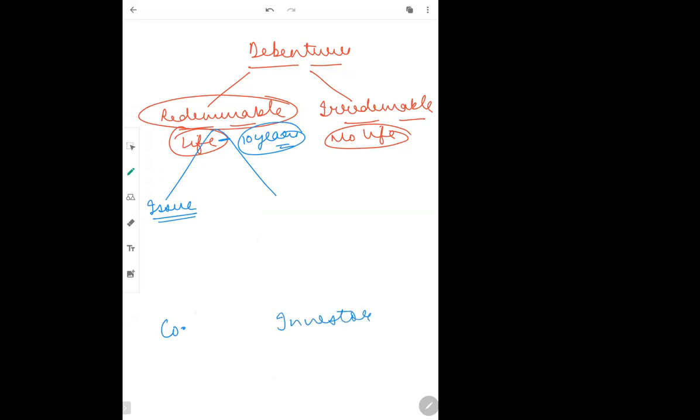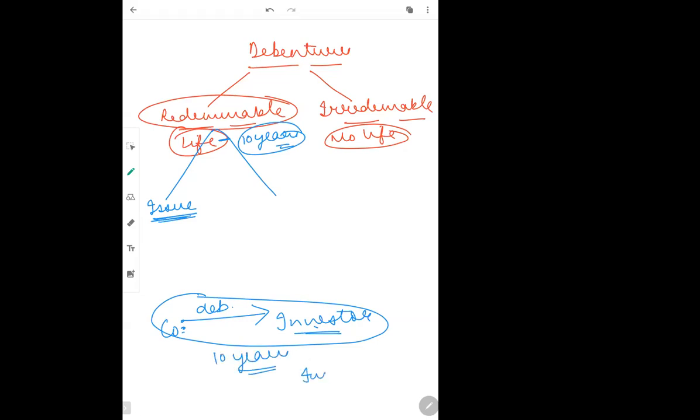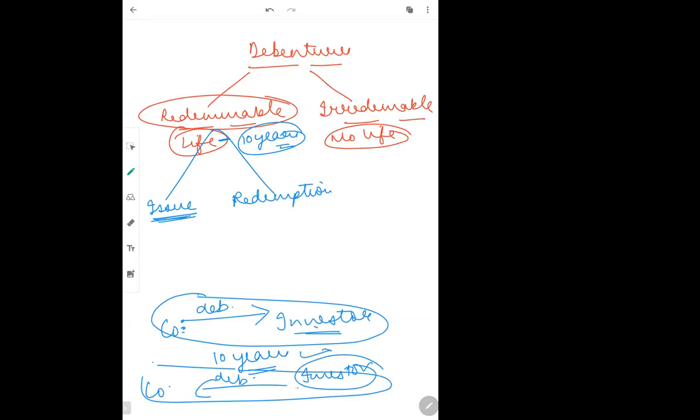First of all, what will happen is the company will give debentures to the investor. इस प्रोसेस को, this process is known as issuing of debentures. जब कंपनी डिबेंचर देती है, that is issue of debenture. When after 10 years, now life was 10 years, now after 10 years the investor has to give back debentures to the company. This process is known as redemption of debentures. When the investor after the life period has to give back debentures to the company, it is known as redemption of